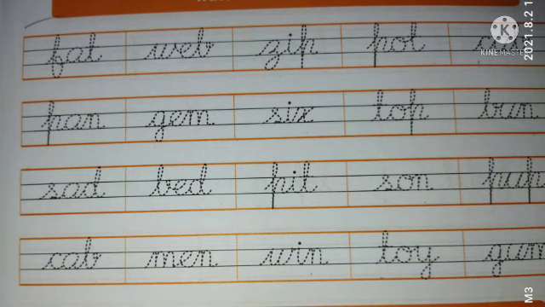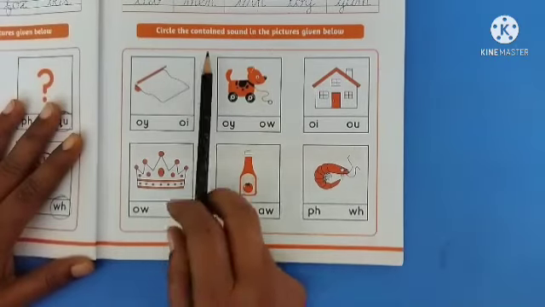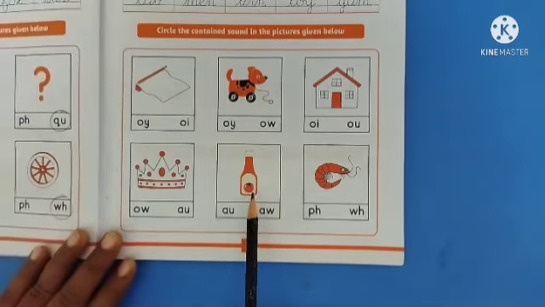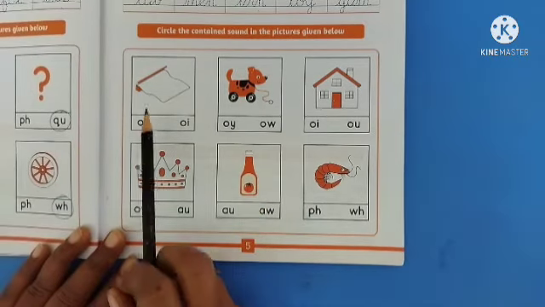Pot, top, sun, and toy. Cub, bun, pup, and gum. Kindly help your children to trace and read the words, and after this we have a similar activity to trace the contained sound in the pictures given below. This activity is similar as we did in the page number 4.